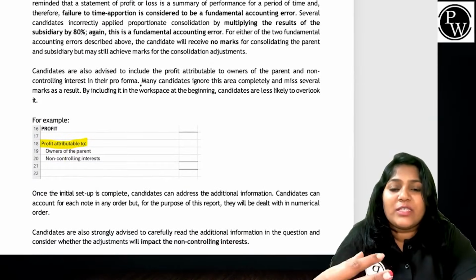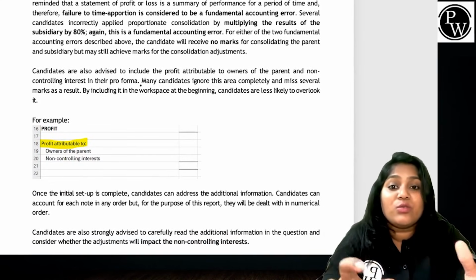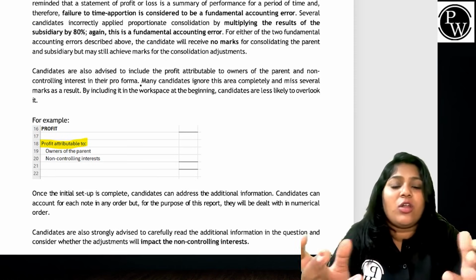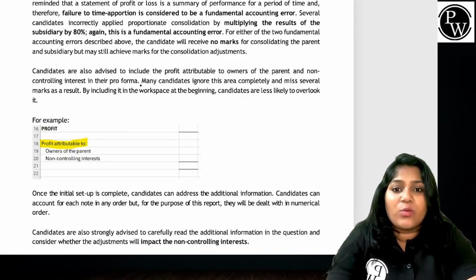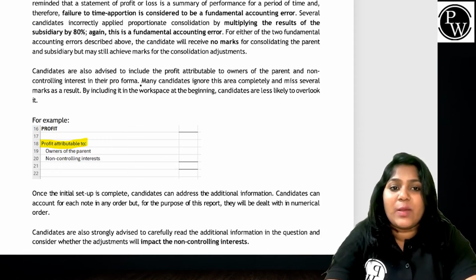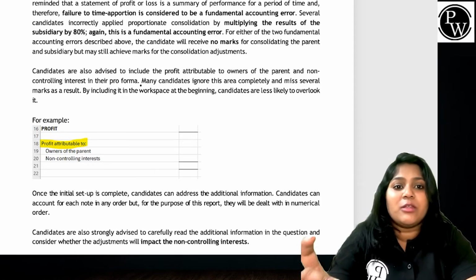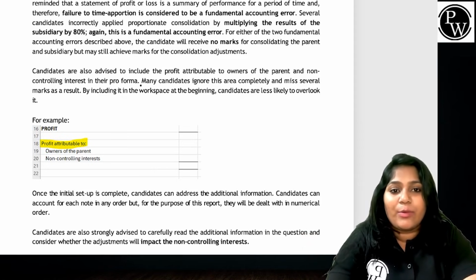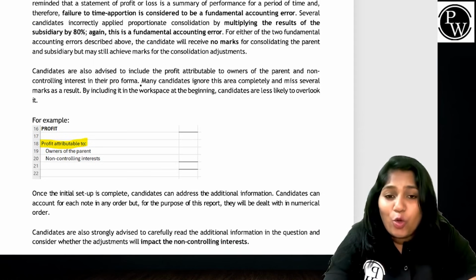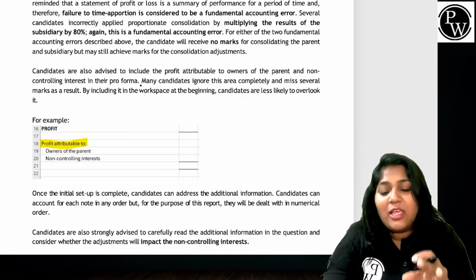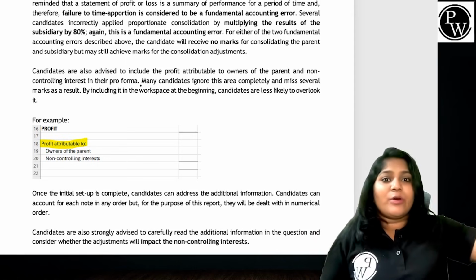However, as in previous diets, many students adjusted the subsidiary results incorrectly by either using an incorrect number of months, not 9 months, or not apportioning at all, or taking the whole year. Candidates are once again reminded that a statement of P&L is a summary of performance for a period of time, and therefore failure to time apportion is considered a fundamental accounting error. Several students incorrectly applied proportionate consolidation by multiplying the results of the subsidiary by 80%. Again, no, guys, consolidation is line by line. We don't apply 80% line by line. You take the subsidiary's profit, time apportion, and then apply 80% for NCI.